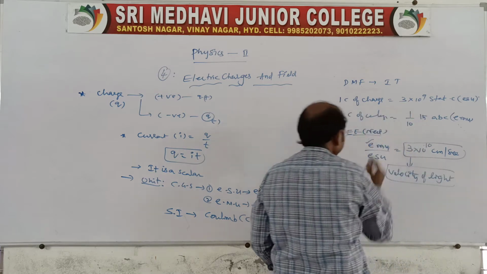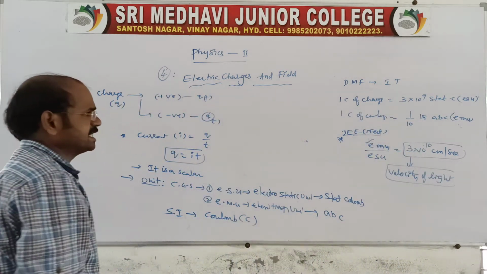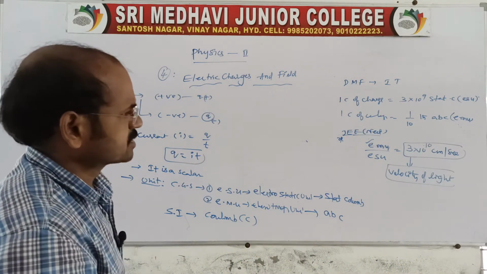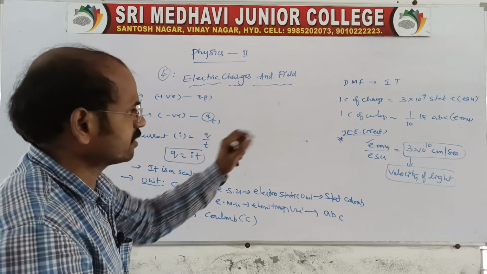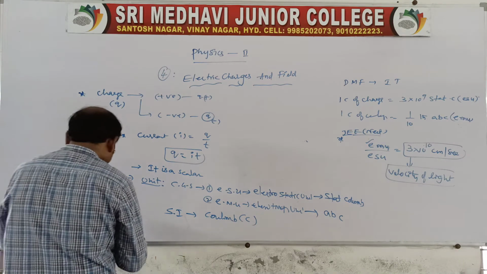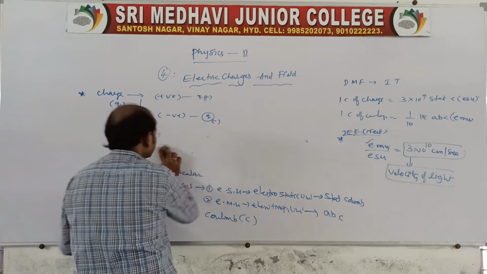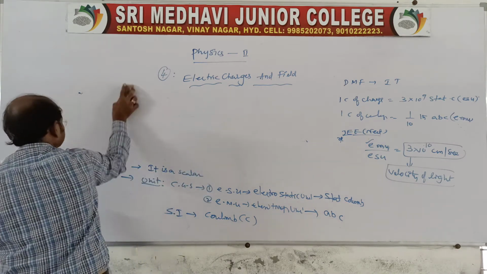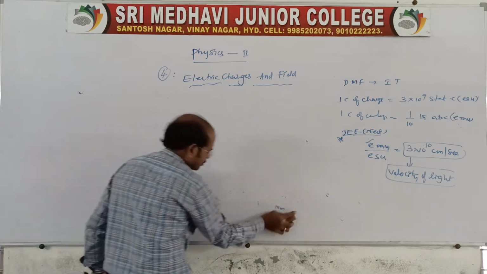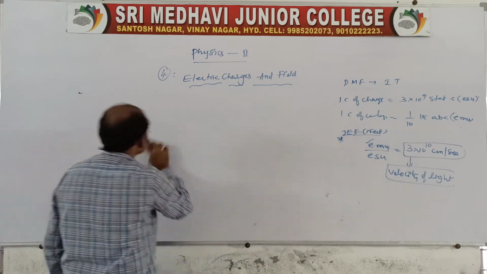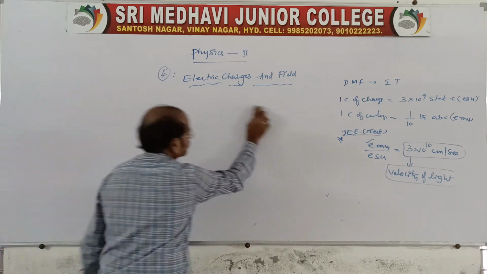The ratio EMU by ESU is equal to 3 into 10 power 10 centimeter per second, which is nothing but the velocity of light. The ratio will be like this. And coming to the point, here I will tell you one thing. We should remember this, because again we will get questions on the basis of charge. Clear? This is the information related to charge and its properties.